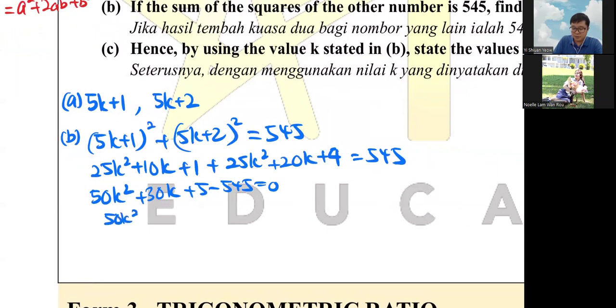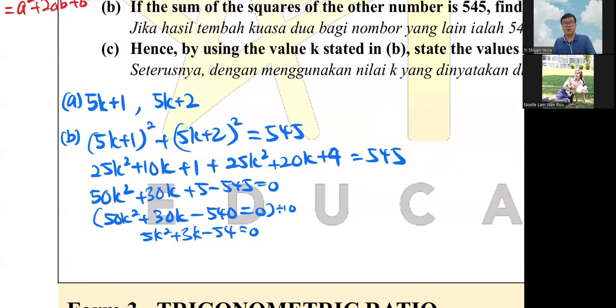So 50K squared plus 30K minus 540 equals to 0. Again, like just now, we need to simplify when we can simplify because 50, 30, and 540, obviously there's a 0 behind. All of them got 0, so you can divide 10 at least. Divide 10 becomes 5K squared plus 3K minus 54 equals to 0.